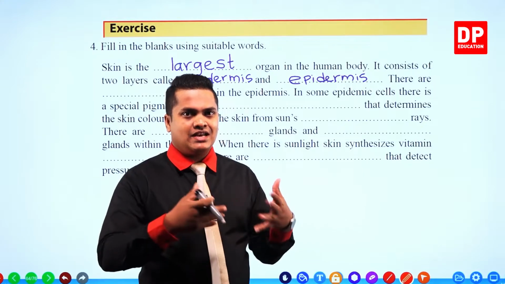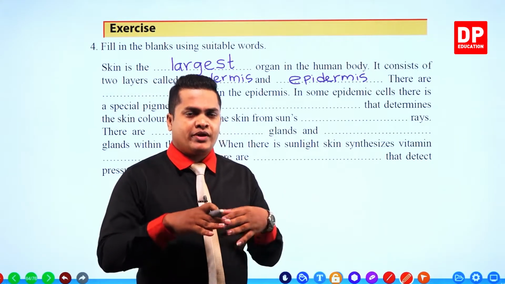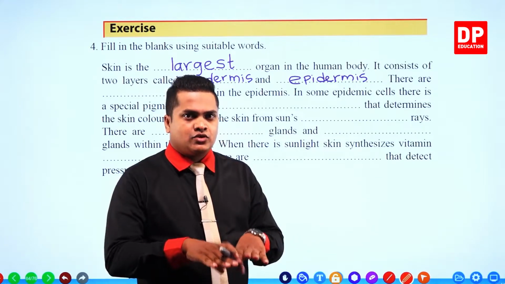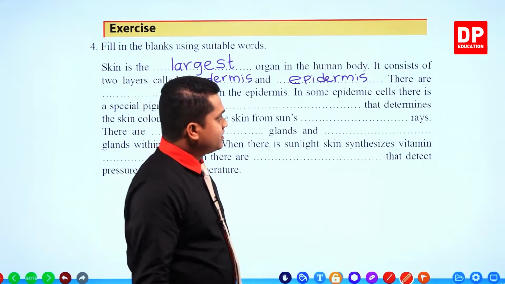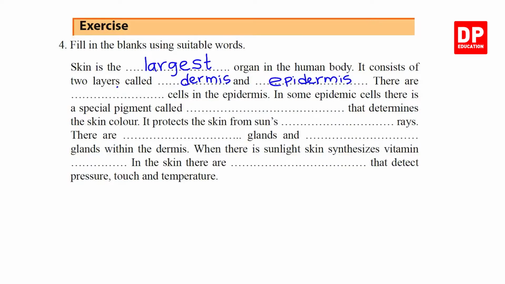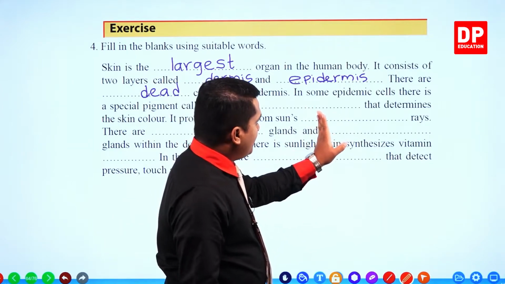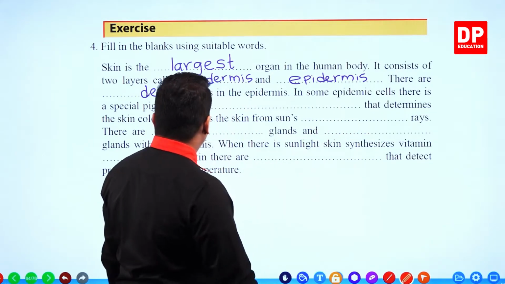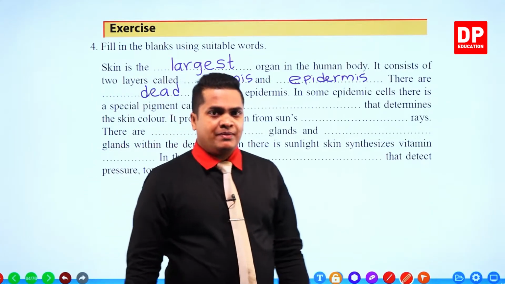Those are getting healed once again and replenished in order to produce new cells. In some epidermic cells, there is a special pigment called